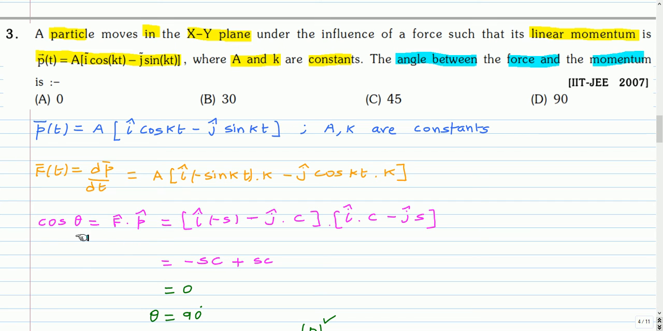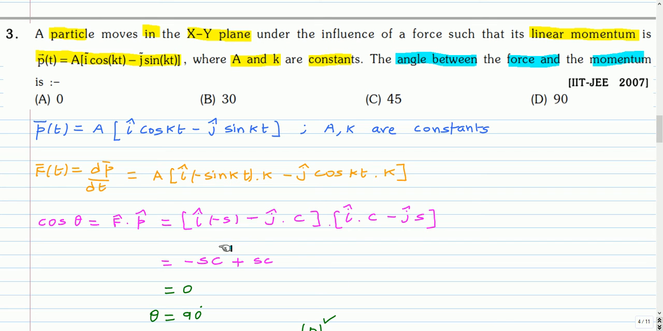And cos of the angle between force and momentum is f cap dot p cap. F cap is the unit vector along the force and p cap is the unit vector along momentum. So for f cap, if we take ak outside, the magnitude of the remaining quantity is 1, so this is a unit vector. Leaving out ak, the unit vector in f cap direction is i cap (minus sine) minus j cap cos. And for the momentum vector, if you leave out a, this is a unit vector. So the unit vector along momentum direction is i cap cos minus j cap sine.